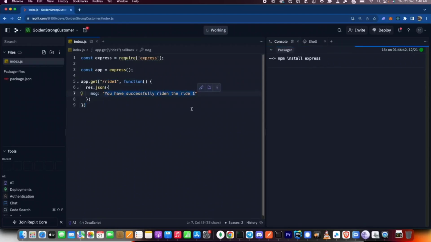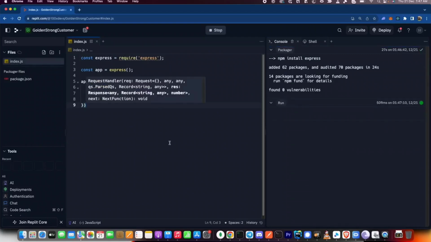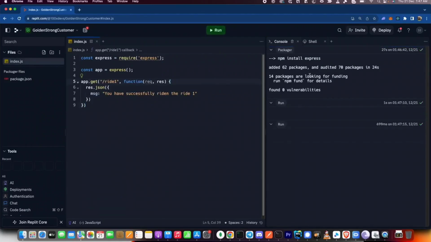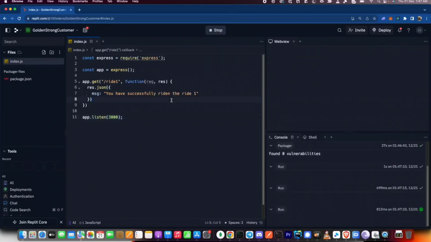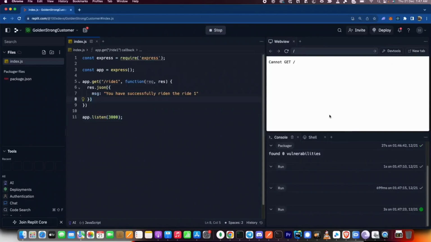As soon as this succeeds, I would urge you to write this code on your side as well. And I'm hoping this is simple code, as long as you're writing the complete thing, which I didn't, but now I did. Let's run it. I also need to add an app.listen at the end. And now I have this URL. If I go to /ride1, you will see it says message, you have successfully ridden ride 1.